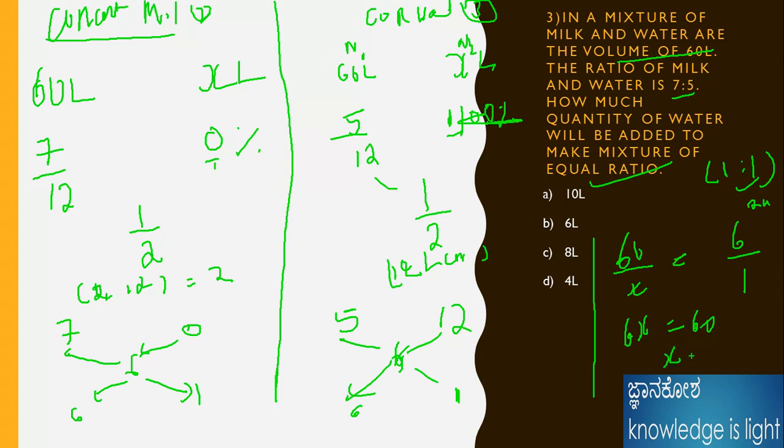Therefore x is equal to 10 is the answer. The answer is the same as before, right? Okay, this one is over. I will take it with this method now. How should the things be?